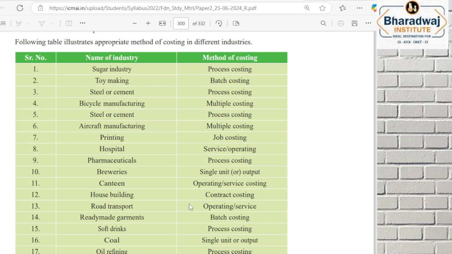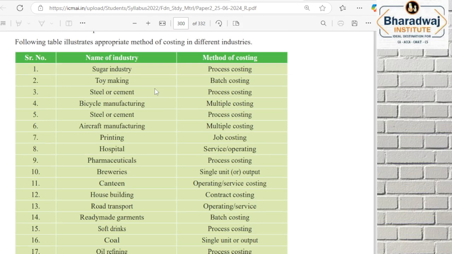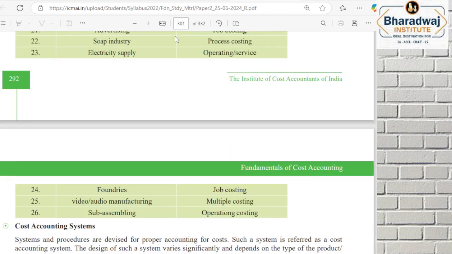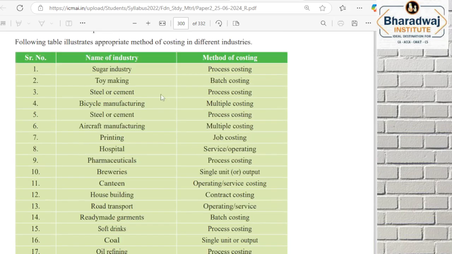and observe this. Just go through this. All these 23, 25 points. First go through the 10, 15 points, you will understand. Sugar industry, they follow process costing. Toy making, they make it in a batch. Steel or cement involves process. Bicycle manufacturers, I told you, multiple costing.